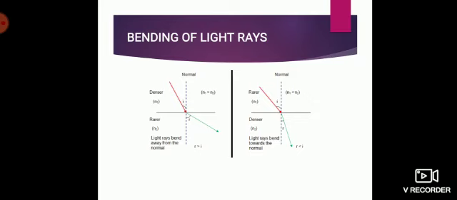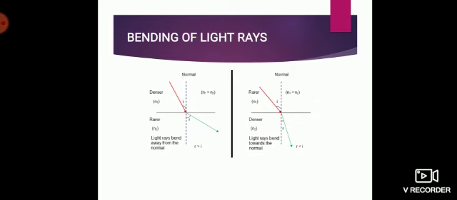So whenever a light ray moves from a denser to rarer medium, the light ray moves away from the normal. The dotted line is a normal. If you can see this, the green light ray, it moves away from the normal. So this happens when the light travels from a denser to a rarer medium.